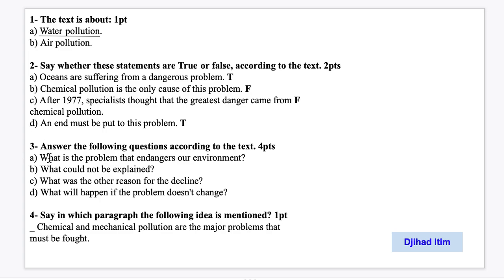Okay, we move to question 3. Answer the following questions according to the text. We have the first question. A. What is the problem that endangers our environment?